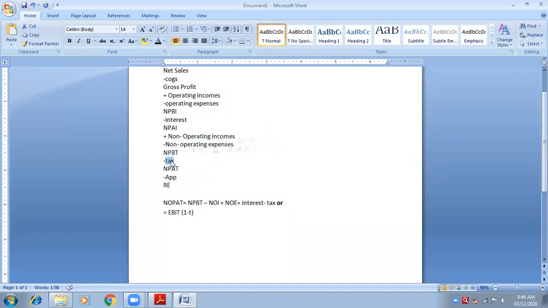But yes, we want tax. We want tax and it should be after tax. After means to be deducted. After tax means less tax. So EBIT (1 minus T). This is another formula for NOPAT. Is it clear, everybody?